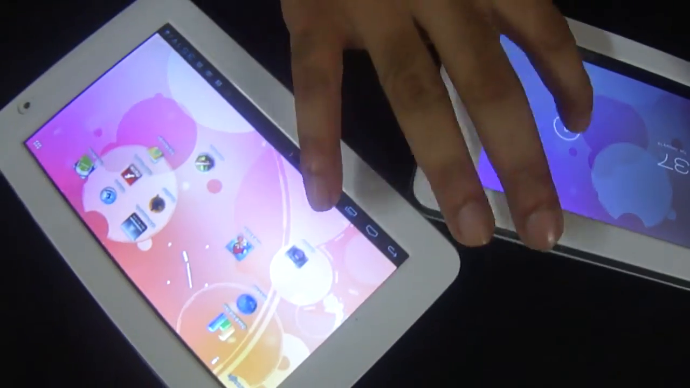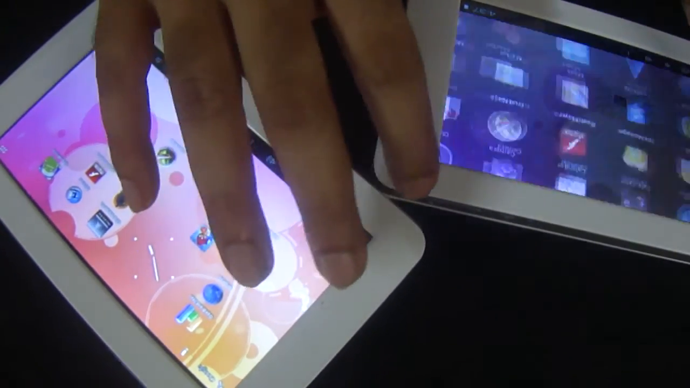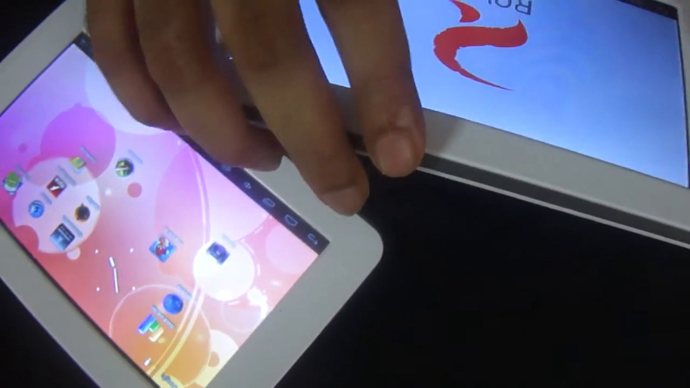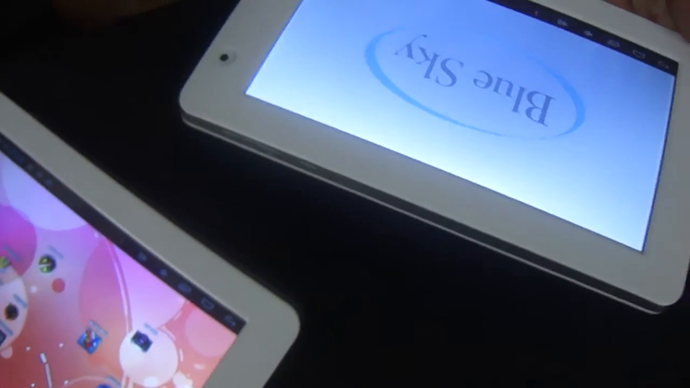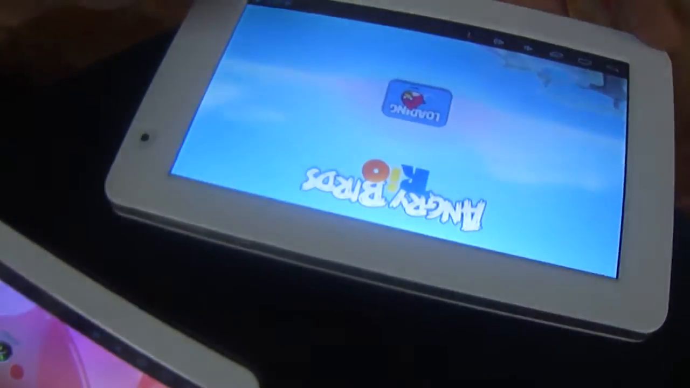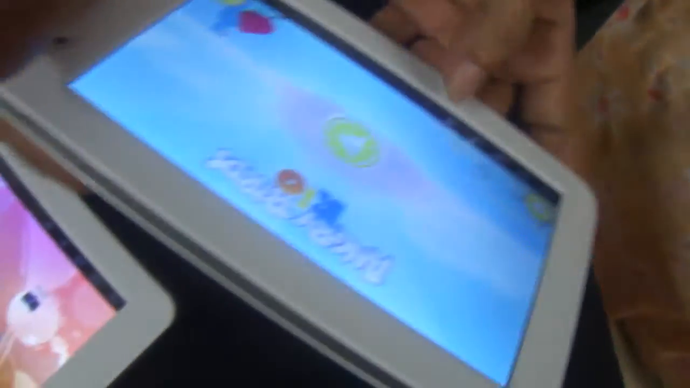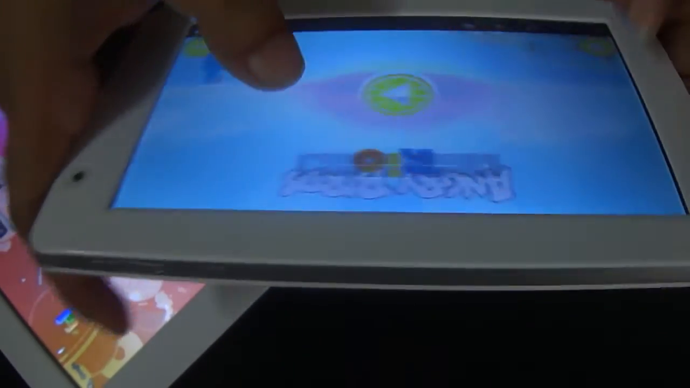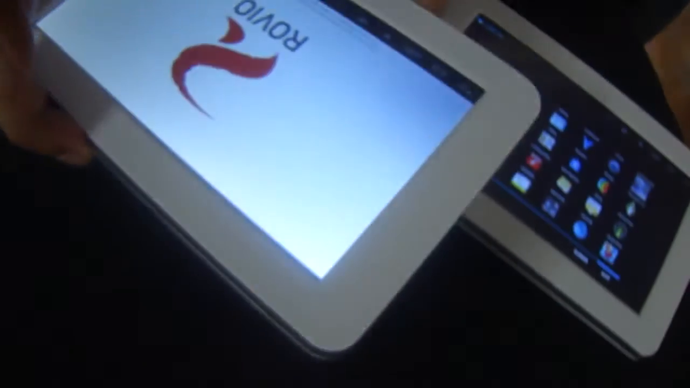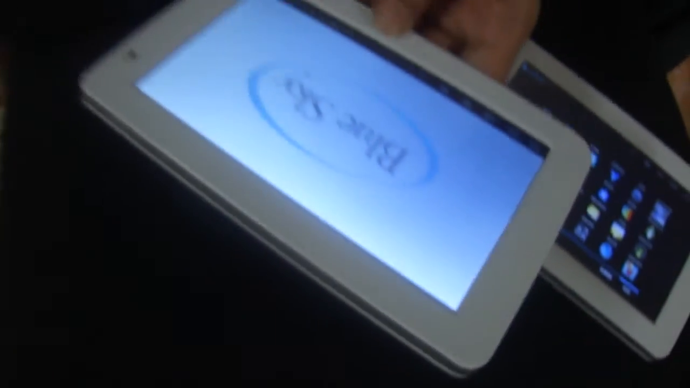Let's compare the two. This is Angry Birds on the one which does not have the applications. See, it's really poor. The sound volume is very poor. So it is just a software issue which can easily be solved. This one is almost 50% better. There you go.